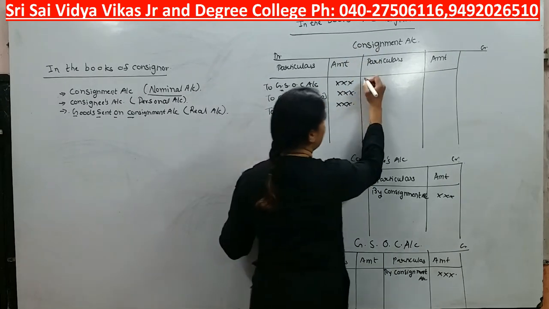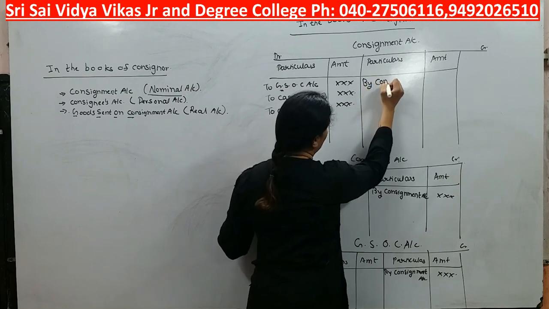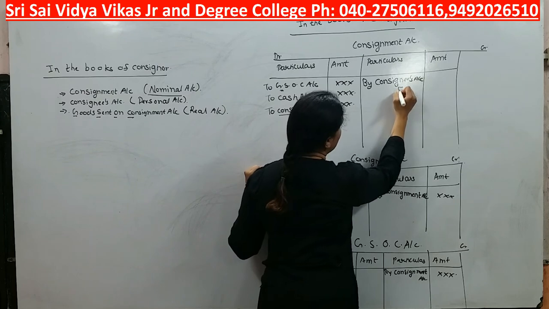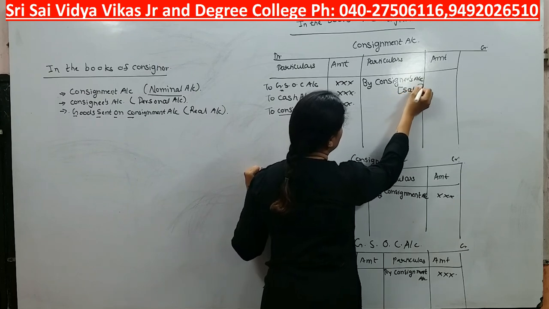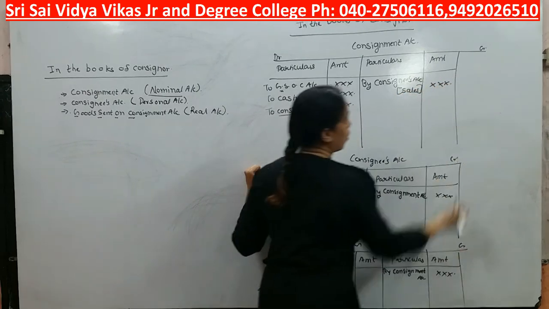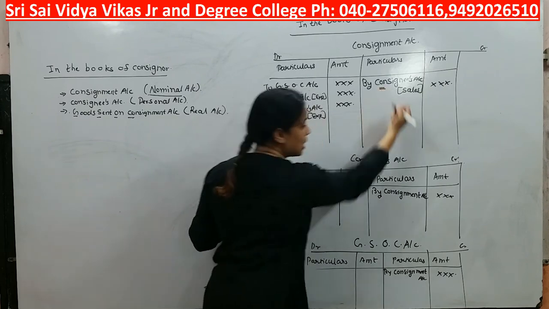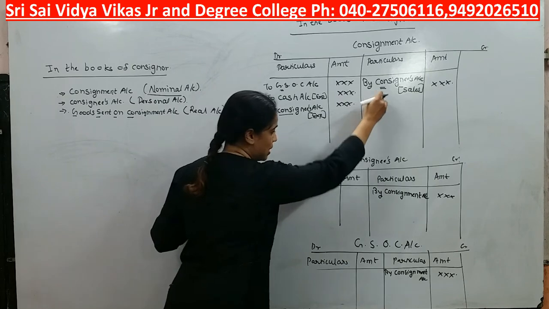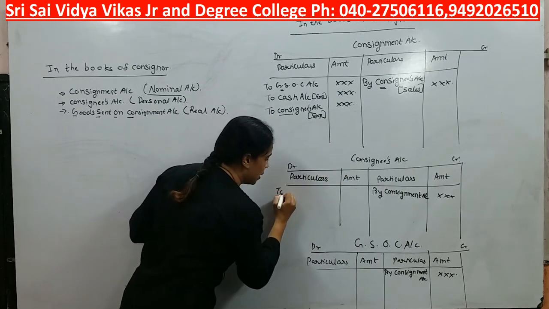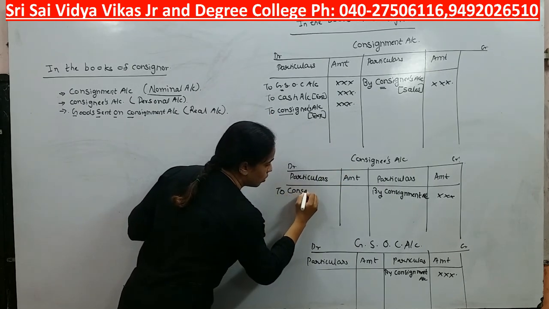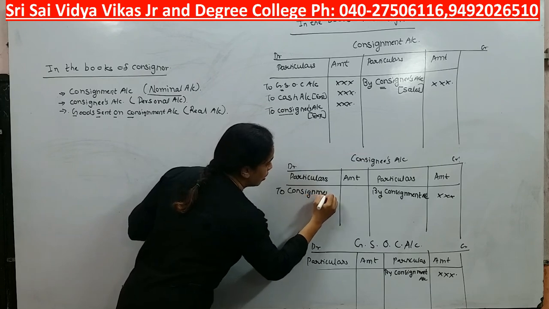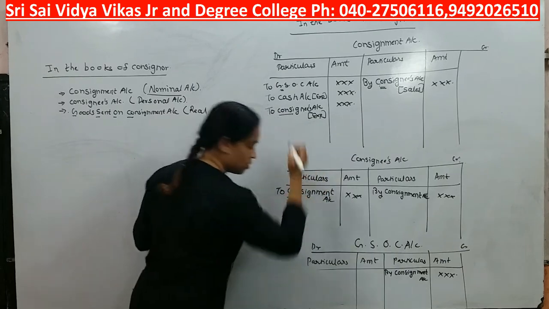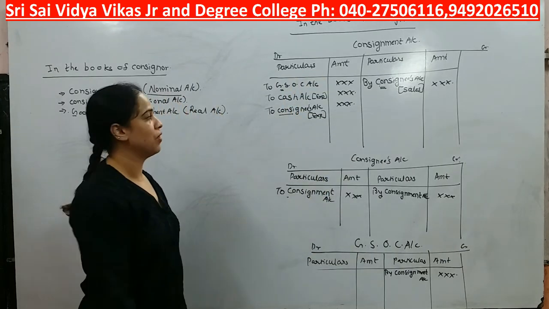So here I will write by consignee's account, in bracket I will write sales. Again here consignee we are writing, right? So opposite to consignee, in consignee's account we will write to, what is the ledger name? Consignment account. This cross connection, you can say the simultaneous effect.